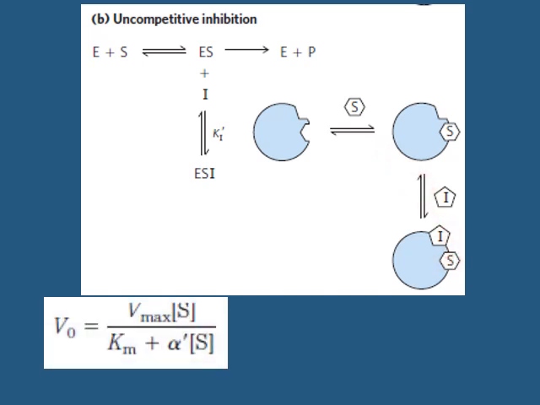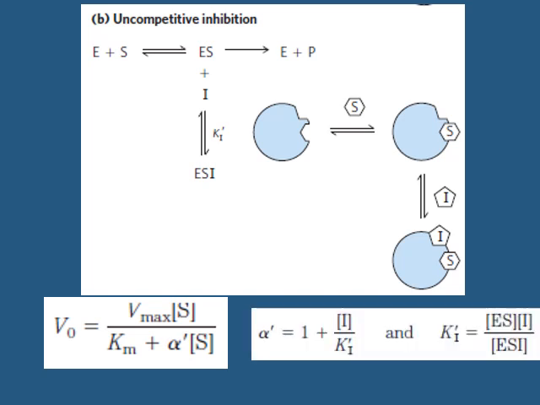The Michaelis-Menten equation will be V naught equals Vmax into S divided by Km plus alpha dash into S, where alpha dash equals 1 plus I by Ki dash and Ki dash equals ES into I divided by ESI.